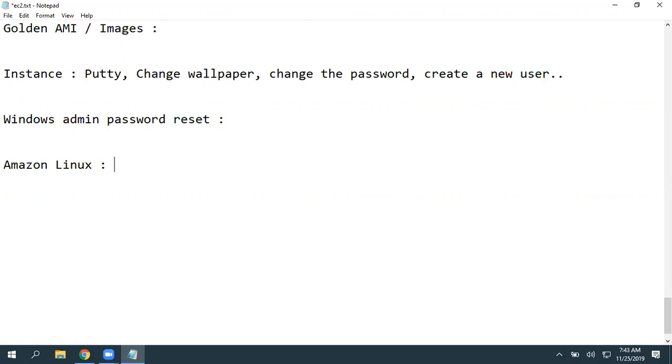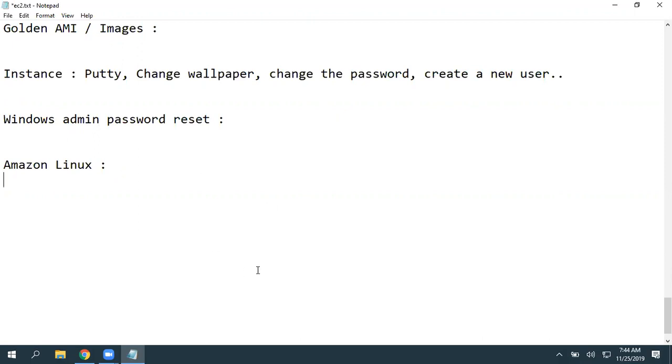And as Amazon's own Linux operating system is Amazon Linux AMI, Amazon is going to provide long-term support. It's always free, and Amazon itself will provide the support for that. So whoever is with Amazon Web Services will prefer to go with Amazon Linux AMI. Again, you can take any Linux. The process is the same, no changes.